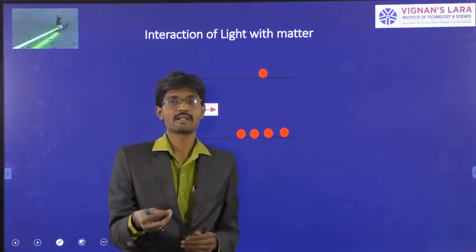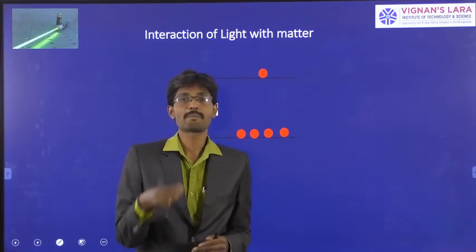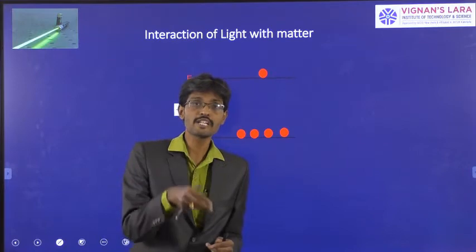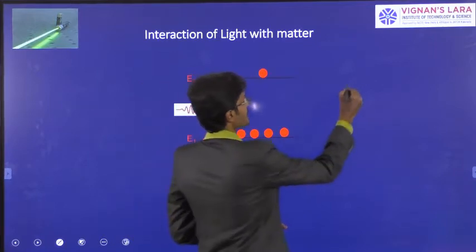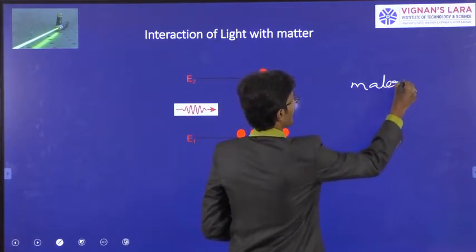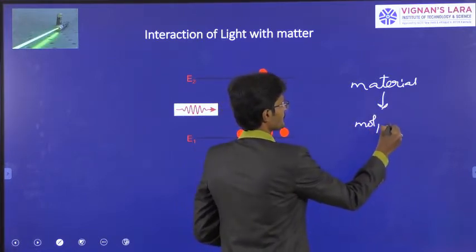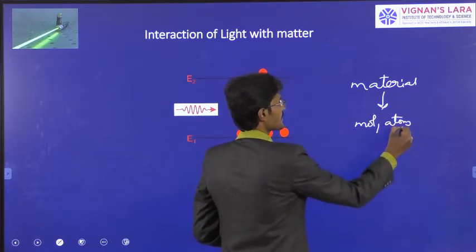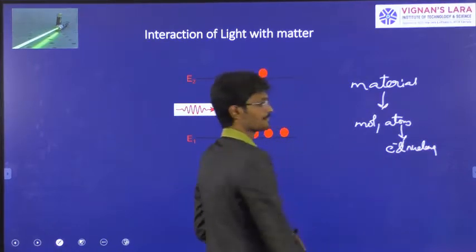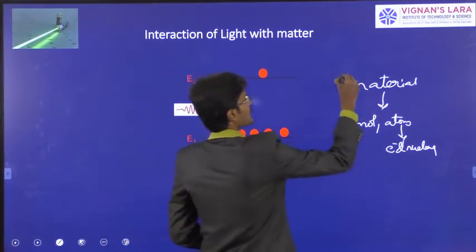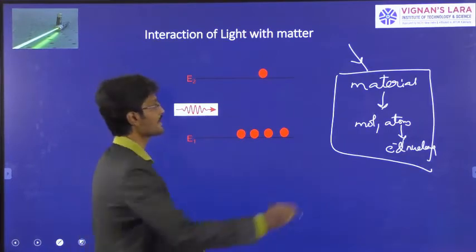Okay, so to understand this interaction of light with matter, we can understand it in a better way when we go deep into the quantum level. If you take a material, it contains molecules, and molecules contain atoms. In turn, this atom contains electrons and a nucleus. Now, when light falls on this matter, what happens?